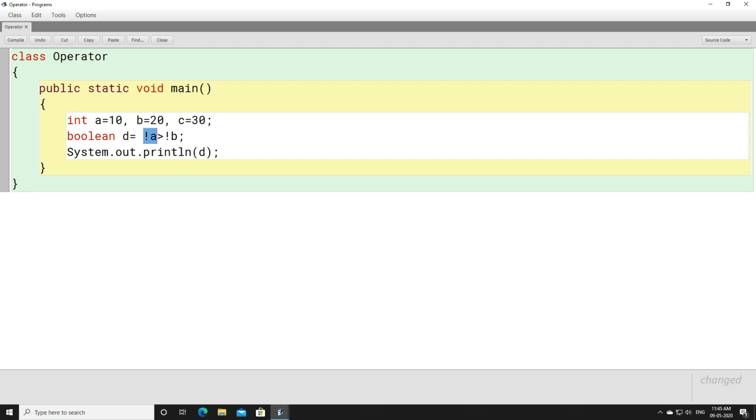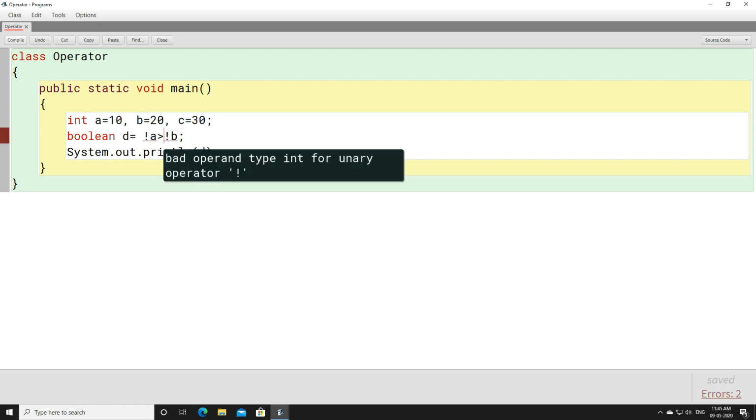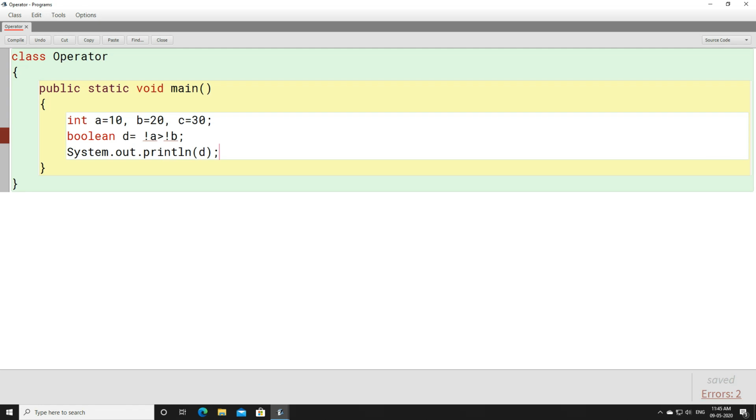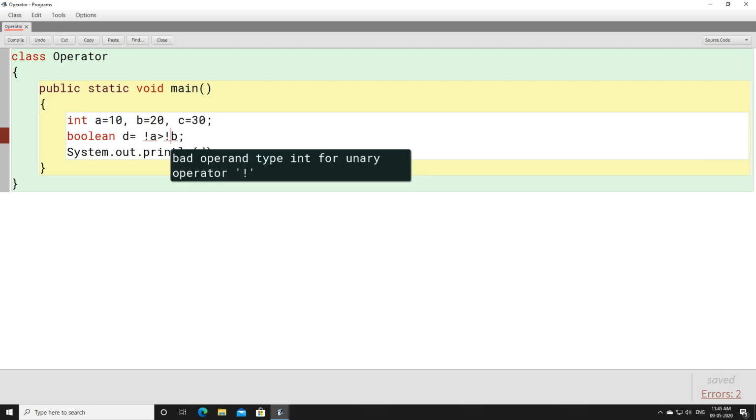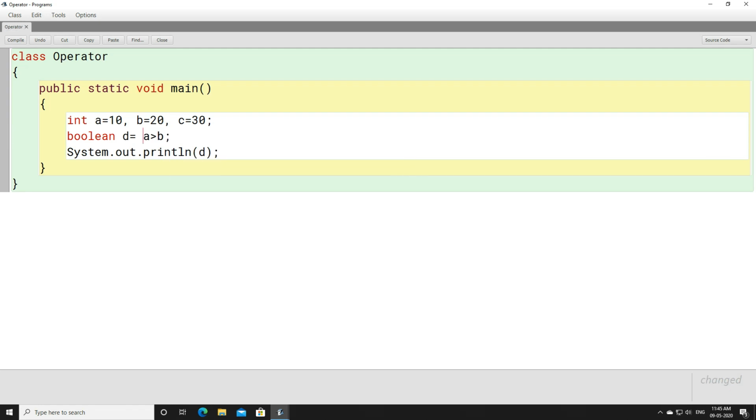So in front of true or false, not can be used. Even if you use not in front of A and B, it will give you an error: bad operand type int for unary operator. It shows that you cannot use not in front of A and B. But the value you get from A greater than B is either true or false, so in front of that true or false, you can use the not operator.